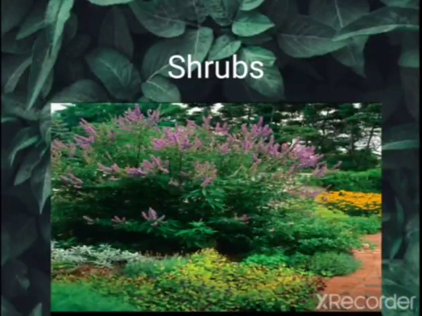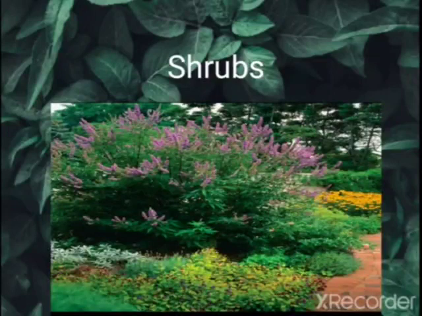Now third is shrub. Shrub is also a small plant, but a medium sized plant. These are medium sized plants with thin branches, and their stems are somewhat hard and brown in color. So shrubs are medium sized plants with thin branches and brown color stem.